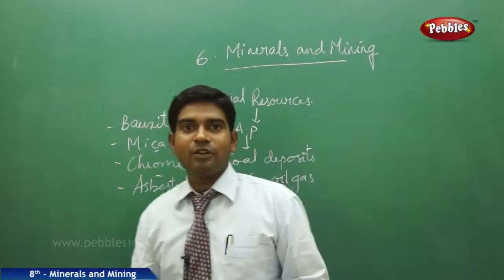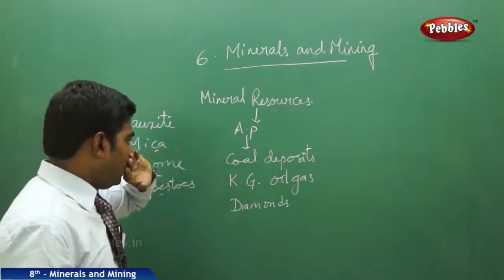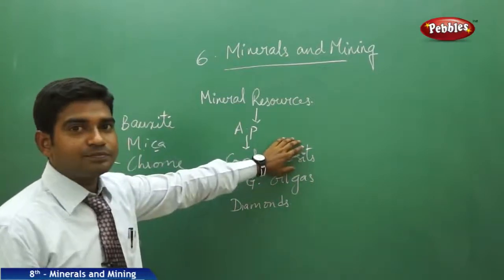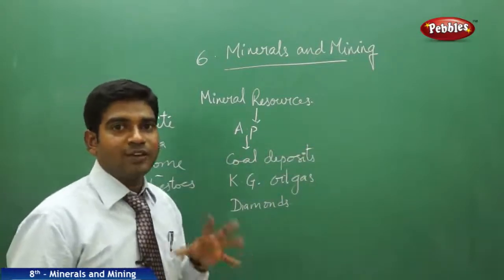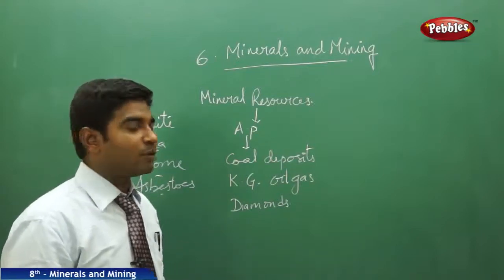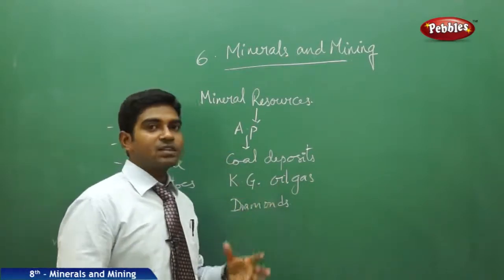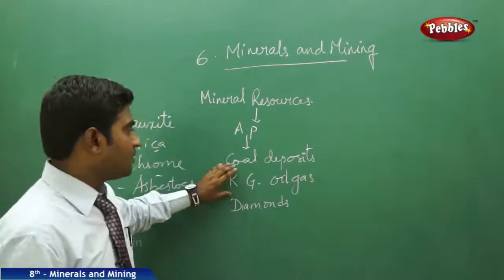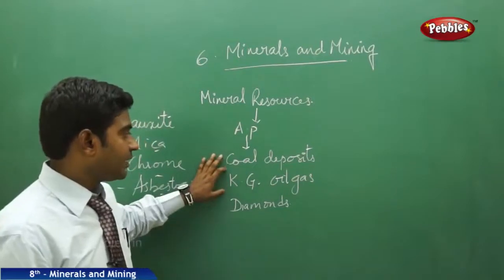And moving on to the minerals which are available in our India, concentrating especially on AP. See here, in north AP we have the coal deposits, near Kottagudem, and in the entire region we have the Singareni collieries. All these are filled with coal in bulk, and on a large scale, for thousands of hectares you find coal deposits here. And as we move on to the eastern and western parts, we get the Krishna Godavari basin, where we get petrol and oil reserves. It is in bulk amount for us, which has to be explored, and has not been explored till now on a larger scale. It is expected that maybe this year it can be explored.